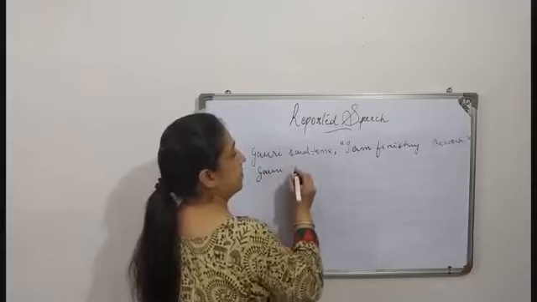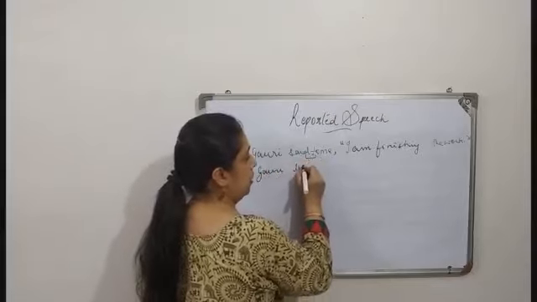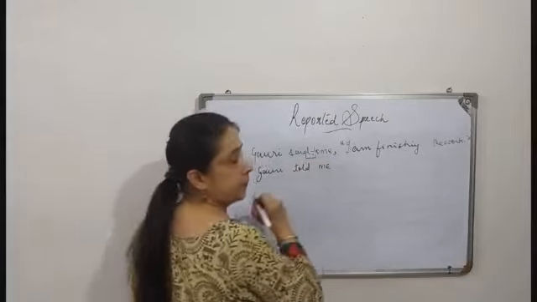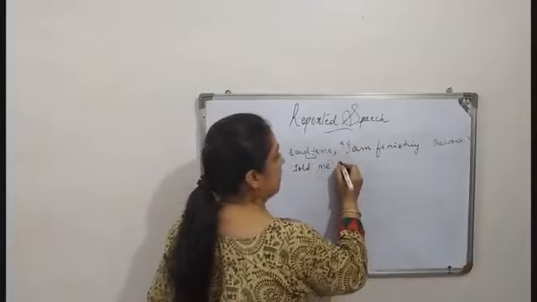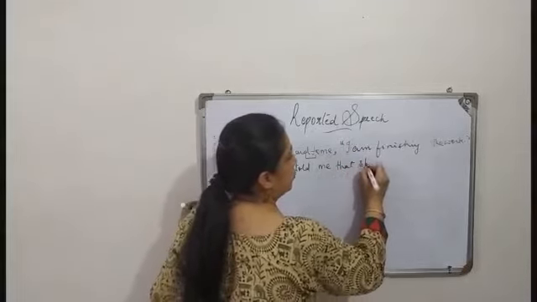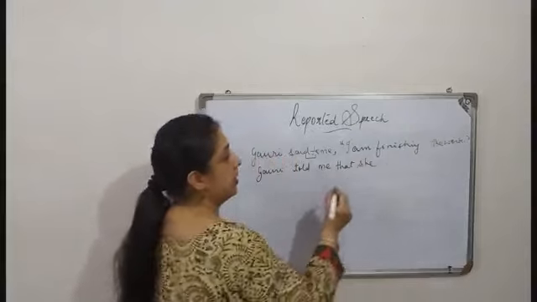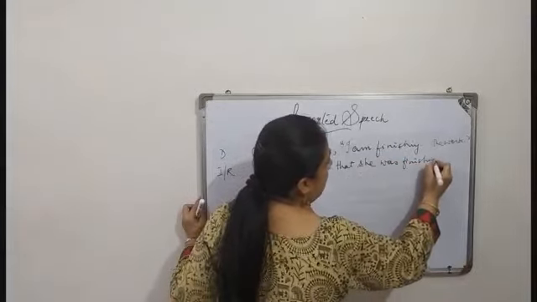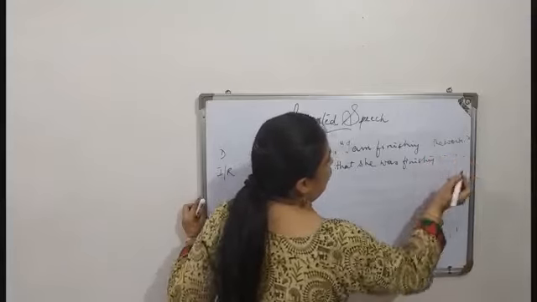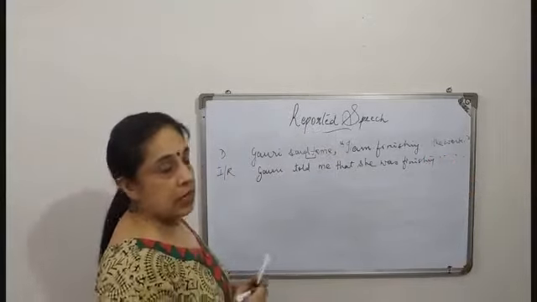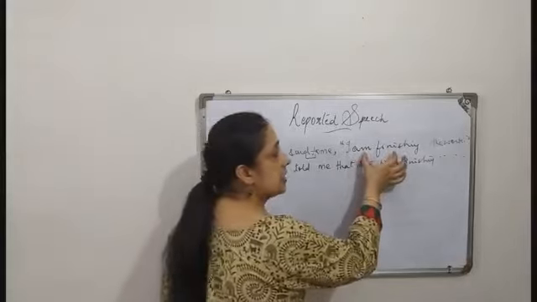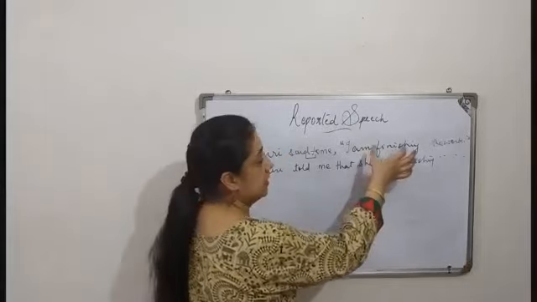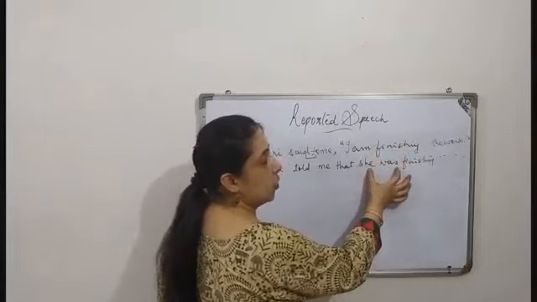Gauri said to becomes told me. This is replaced by that. She was finishing the work, full stop. No inverted commas. Now this is present continuous becomes past continuous.